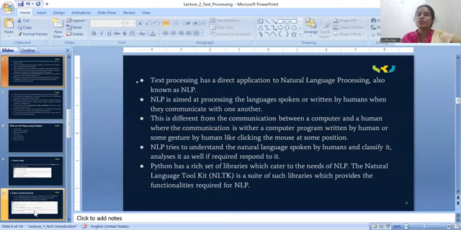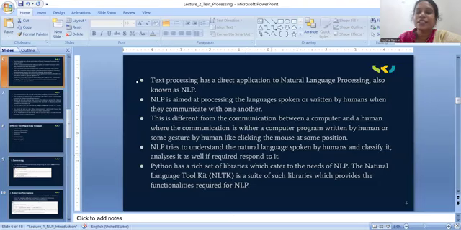In coding or programming, we are giving some instructions to the system. But NLP is not like that. In NLP, we are exchanging our own language, whatever language we are comfortable talking with humans, with the system. So that is different, and the coding part is different.